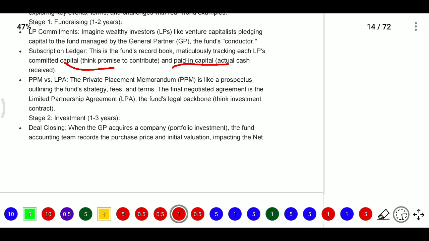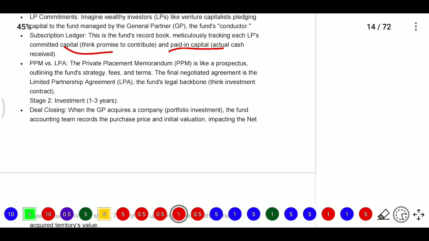Now PPM, LPA. PPM means private placement memorandum. It is like a prospectus, when a company is going for an IPO, they need to provide some advertisement. For advertisement purposes, they provide a prospectus, the red herring prospectus. Same as that prospectus, fund houses issue this PPM, the private placement memorandum, outlining the fund strategy, the fees and the terms. Finally, the negotiated agreements are provided in the limited partnership agreement, the fund's legal backbone, think of it as an investment contract.